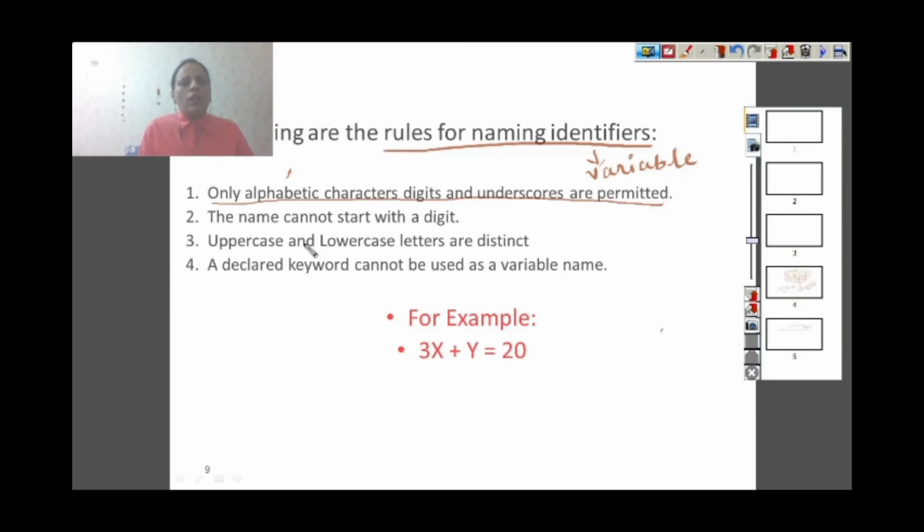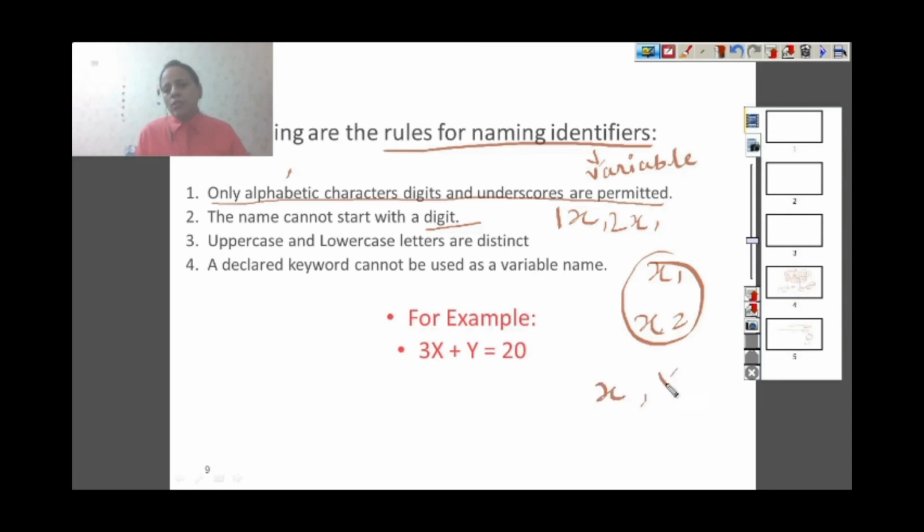Okay. Now the name cannot start with a digit. You cannot give a variable name like 1x or 2x. However, you can give x1 or x2, because a name cannot start with a digit. Uppercase and lowercase letters are distinct. This I already told you: uppercase letters are different from lowercase. For example, you can have one variable as small x, one variable as capital X. They both are different. A declared keyword cannot be used as a variable name.